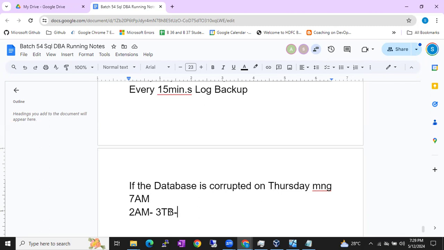Okay. So, Chandana, we are taking a full backup. I just initiated a full backup query at 2 a.m.: backup database name to disk equals path and file name dot bak. It will take roughly 2 hours to complete. In between, at 2:30 a.m., some transactions are inserted in the IPL database that you are taking the backup of. Now, are those transactions part of the current full backup or not?